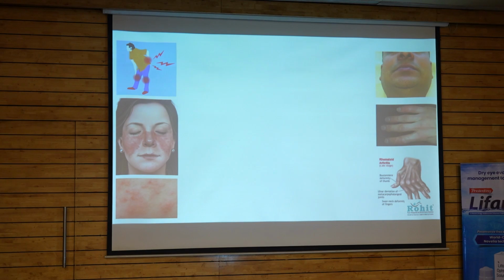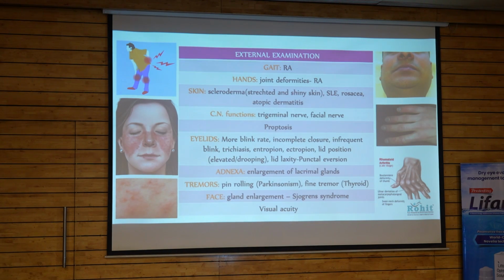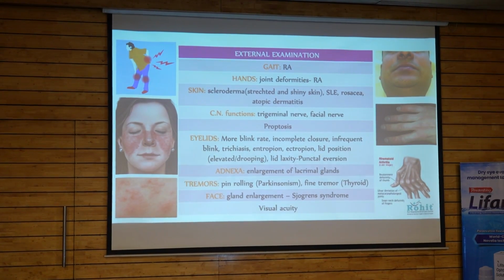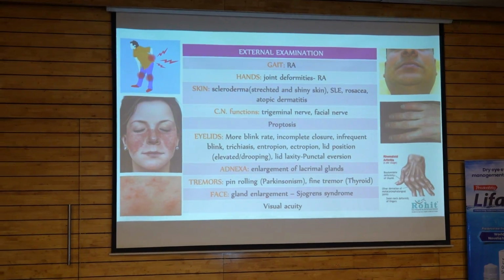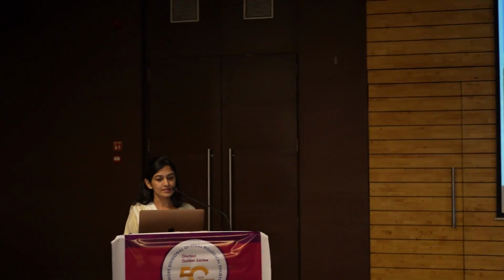After asking the patient's occupation, we need to do a thorough external examination. As the patient walks into the clinic, we can observe his gait. While we talk to him, we can look at his fingers and look for any joint deformities as present in arthritis. We can look at the skin if it is thick, shiny or stretched as we find in scleroderma. We can see the blink rate of the patient and whether the blink is a complete blink or a partial blink, or is there obvious lid deformity present. We can look for the enlargement of salivary glands as present in Sjogren syndrome.